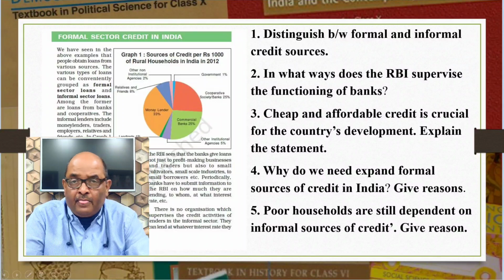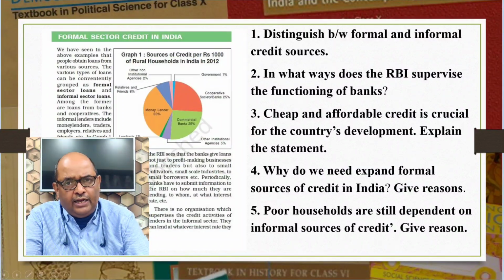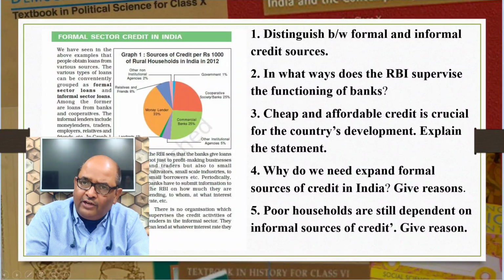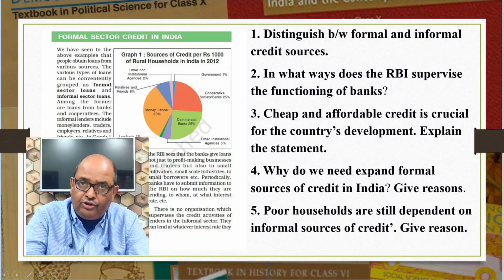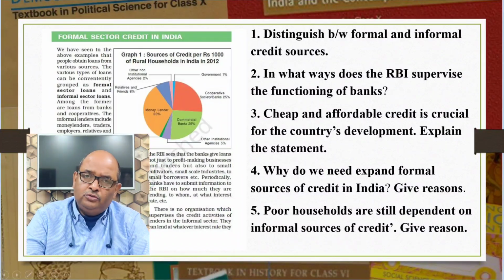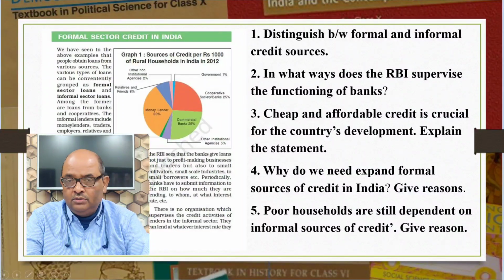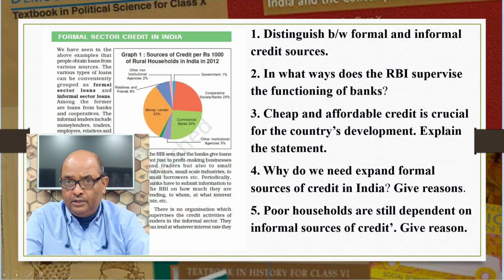For these reasons, banks and cooperative societies need to lend more. If this happens, this would lead to higher incomes, and many people could then borrow for a variety of needs. They could grow crops, they could do business, set up small scale industries, etc. They could set up new industries or trades in good. One more point, an important point. Some people who wish to start an enterprise by borrowings may not do so because of the high cost of borrowings. Therefore, cheap and affordable credits are crucial for the country's development.